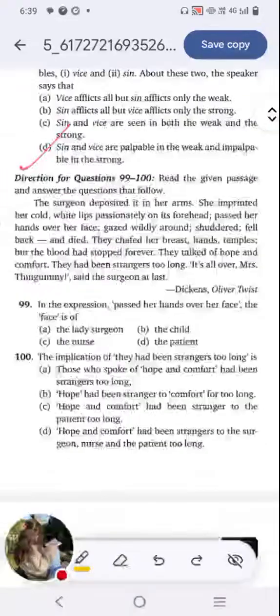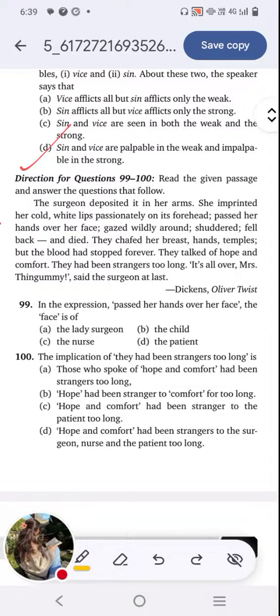We have only one more passage for us, just this passage and two questions connected with it. So it's fairly easy. Attempt to read it with me. The surgeon deposited it in her arms. She imprinted her cold white lips passionately on his forehead, passed her hand over her face, gazed wildly around, shuddered, fell back, and died. They chafed her breast, hands, temples, but the blood had stopped forever. They talked of hope and comfort. They had been strangers too long. It's all over, Mrs. Thingamy, said the surgeon at last. This is an excerpt taken from Oliver Twist by Charles Dickens.